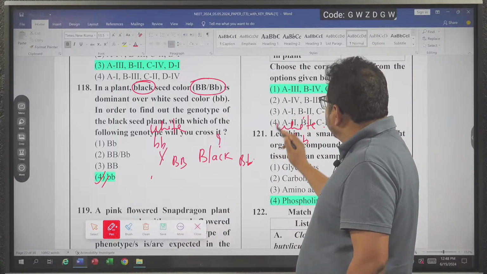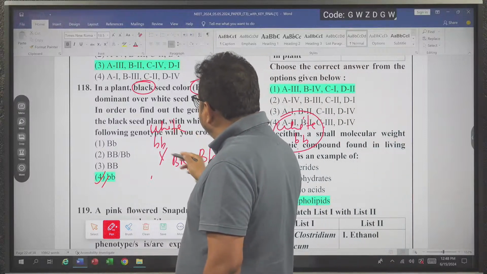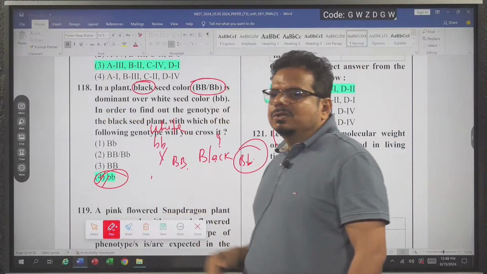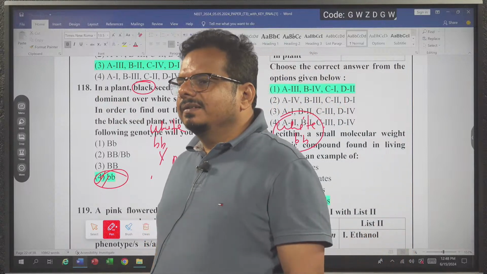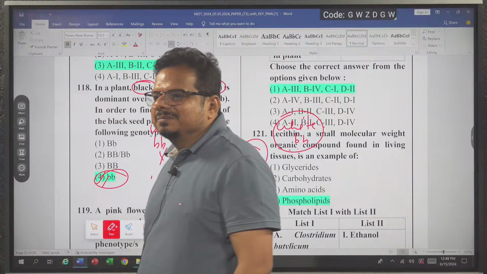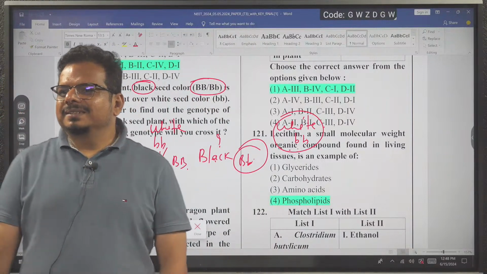So when black and white come 50-50, it is heterozygous. When only black is coming, it is homozygous. So this is the cross we will do with the white. It is a question entirely based on which one? Test cross. Got the idea? Done? Okay. Understood? Clear?